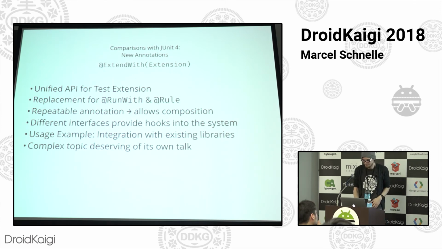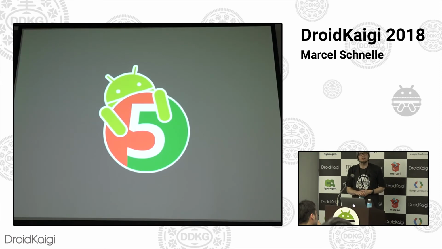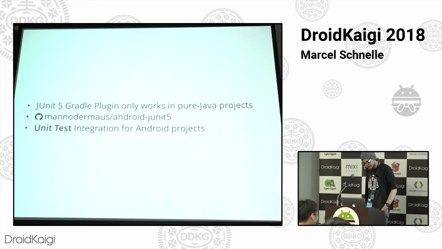Yeah. So where's Android in all of this, right? I mean, I'm wearing a shirt, got the droid in the name. Where's Android at? So the JUnit core team provides a Gradle plugin, so it integrates nicely with our favorite build system. But that only works for pure Java projects. I think it applies some Gradle plugin that is incompatible with the Android versions, and then it says, hey, you can't have, I think, Java library maybe, and com.android.application at the same time. Something like that. So it didn't work.